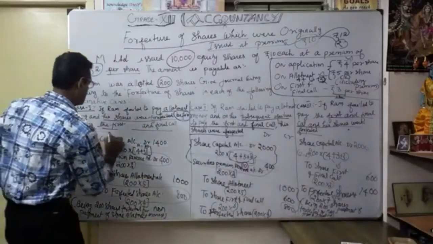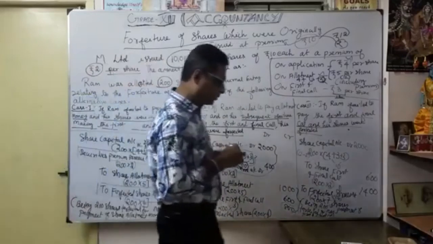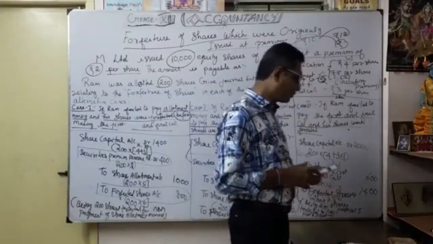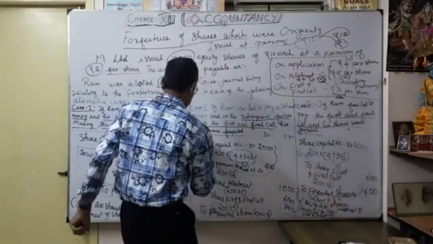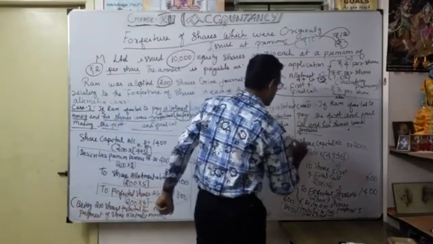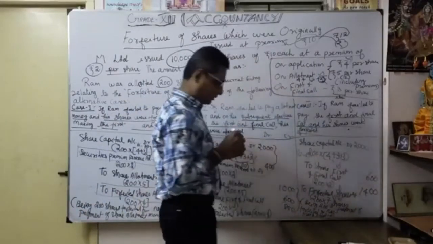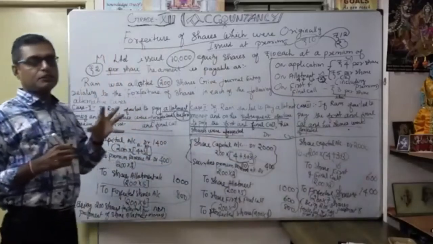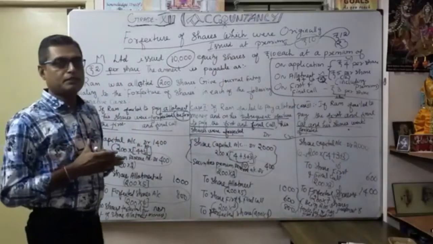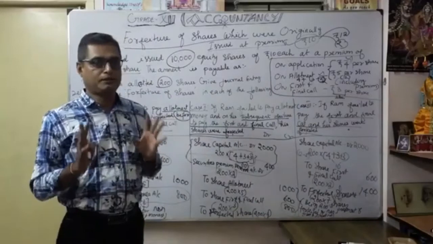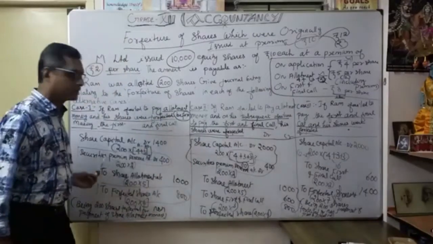Okay. So I hope that now you have an idea how we are going to make journal entries whenever shares are issued at premium. The only thing to keep in mind is whether the premium is received or not received. If received, how will the journal entry be?